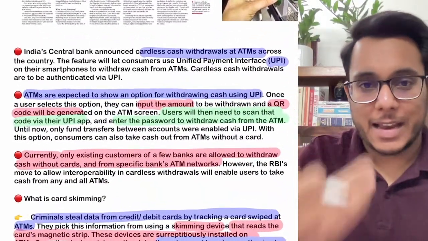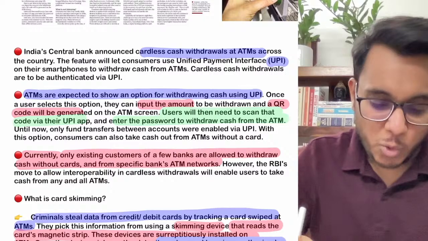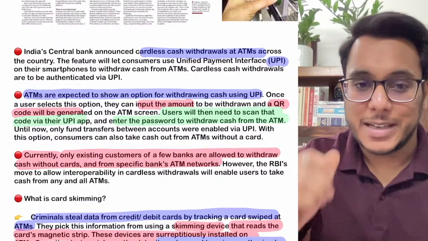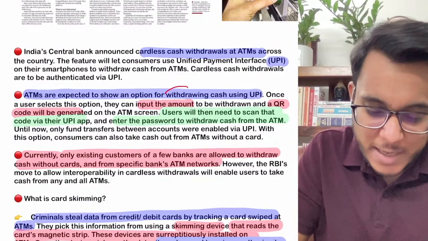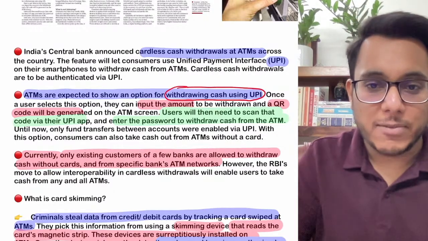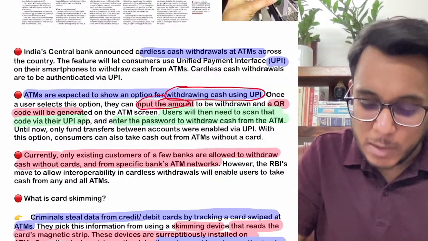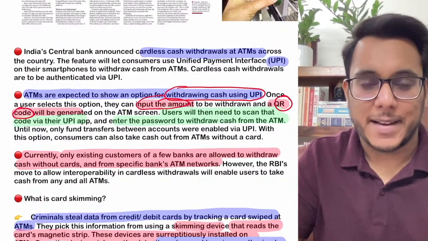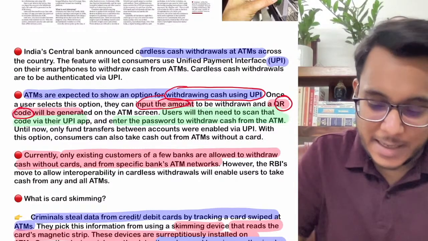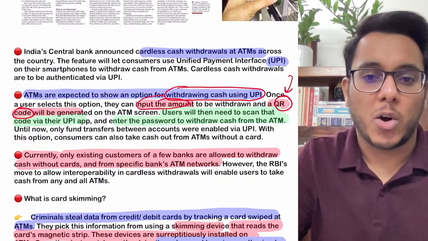So suppose I went to an ATM and I want to withdraw 5,000 rupees. I'll go to the ATM, and the ATM will show me different options. There will be one option that is withdrawing cash by using UPI. So I have to click on this option. Then I will input the amount that I want to withdraw. Then on the ATM screen, a QR code will be displayed. I will open the UPI app on my mobile phone, scan this QR code, and then enter my password, and the ATM will withdraw the cash.